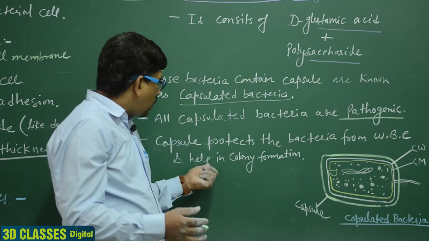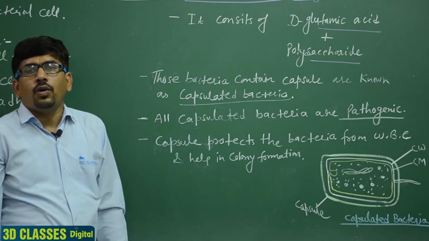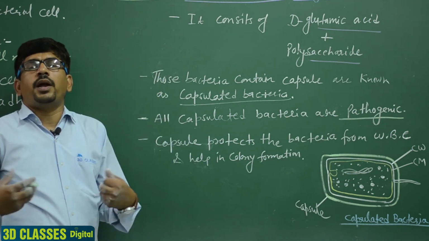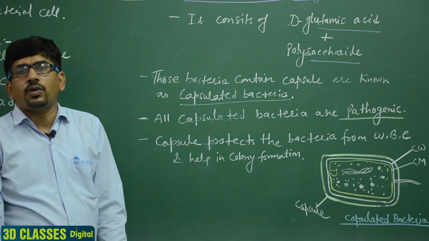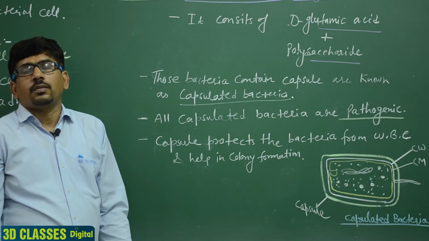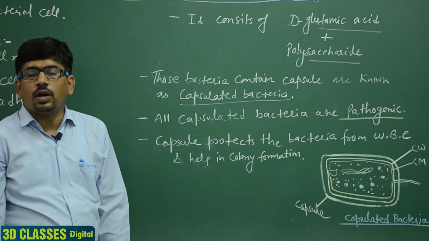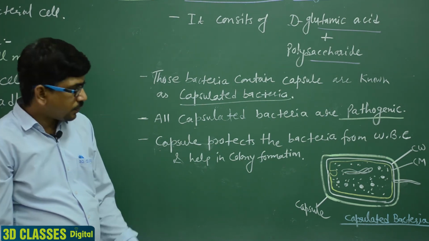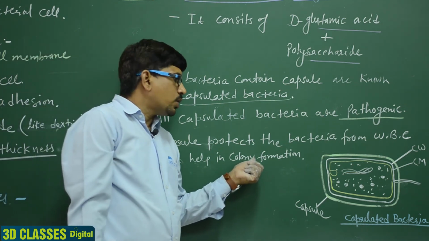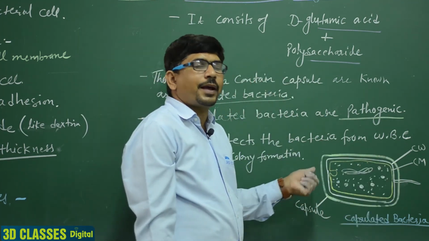So they help in colony formation. और क्या करेगा? उनकी colony form हो जाएगी. And due to the enhancement of bacteria inside the host body, the organism may become diseased. उसको disease हो जाएगी, बीमार हो जाएगा. Clear? So this is the structure of a bacterial cell that contains the capsule.